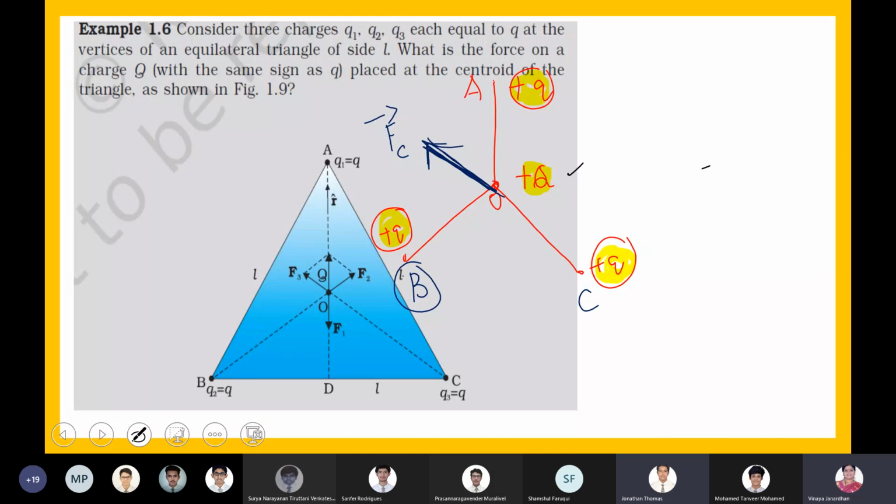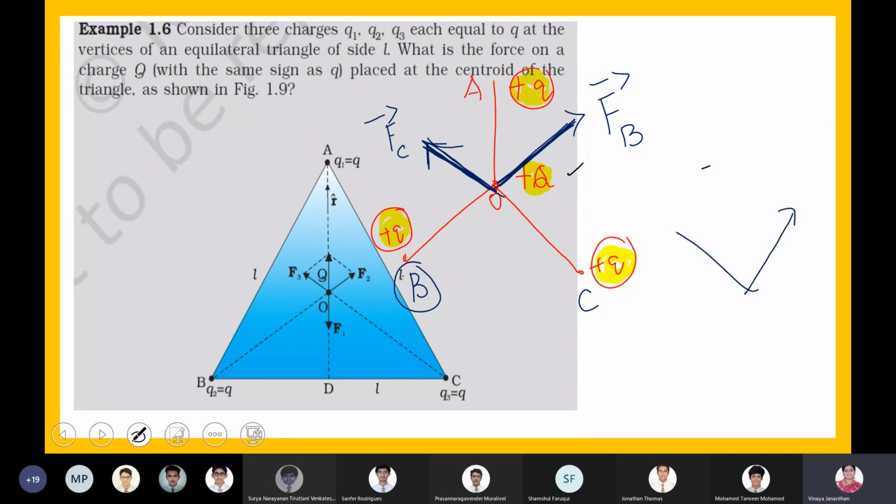It's a repulsive force, because I'm talking about the force between the charge placed at the centroid O and the charge placed at point B. Both are like charges, so this will experience a repulsive force. Let me take it as FB vector. Yes or no? Is that fine, boys? Now we are going stepwise. So we have found two forces acting on the charge placed at the centroid, that is FB and FC.